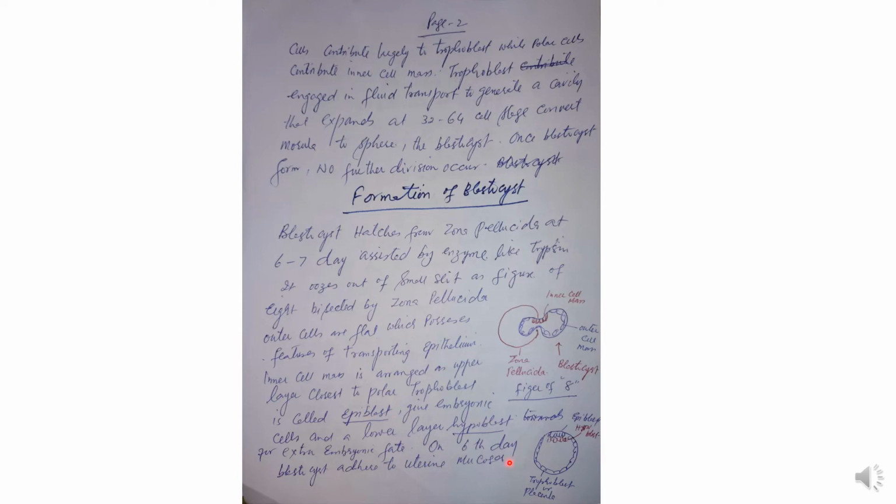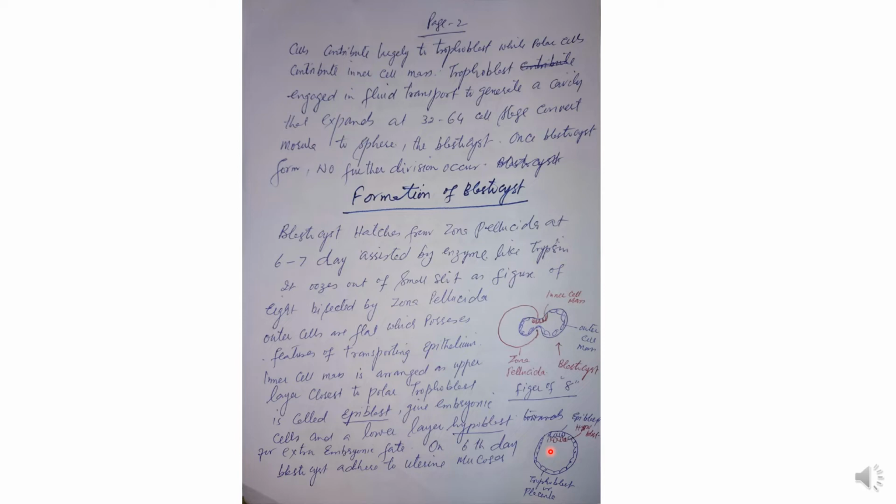Trophoblast. The inner cell mass, now given the name epiblast, is a single layer structure. The outer cell mass is also a single layer structure. The inner cell mass, which is named epiblast, is a single layer, and a single cavity is present. So this is the end of the first week of development.